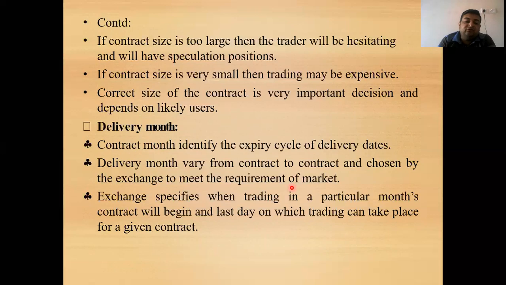Now, the exchange specifies when the trading of a particular month contract will begin and the last day on which trading can take place for a given contract. So it is also defined by the exchange. For example, if you want to buy a 3 month future of gold, and the trading runs from 21st April to 30th April, this is the time when the trading will take place for that contract. After that, no person is allowed to enter into that contract.